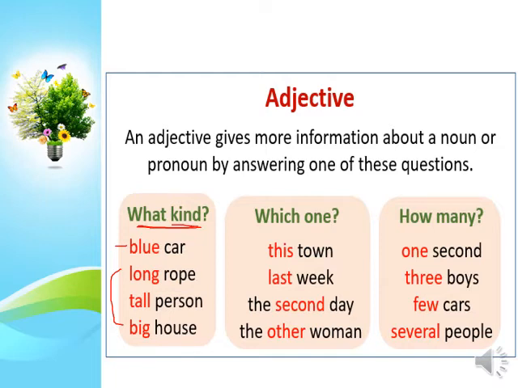What kind? Okay, then we have which one. This last, and last, is an adjective that we will find a noun after it. Last week, last month, last year. Okay, the second day. Here second is an adjective of which one, and the other woman, also other is an adjective. We have the third category here. How many? We have all the numbers 1, 3, and also some other adjectives like few and several and many.